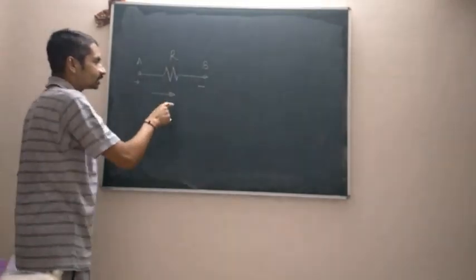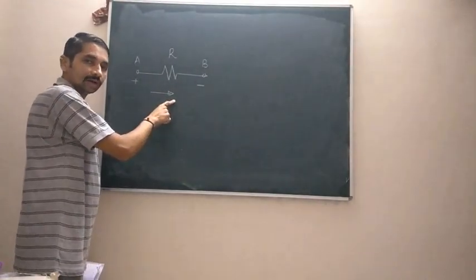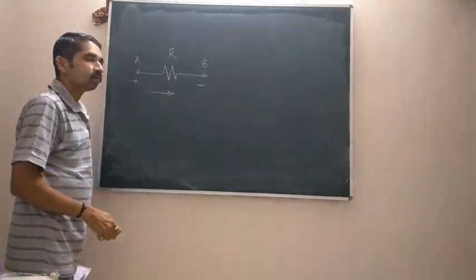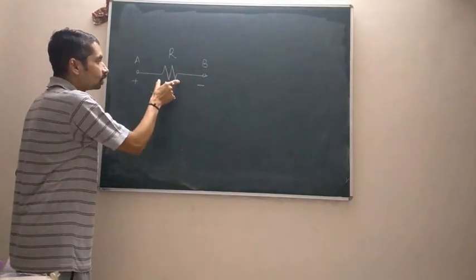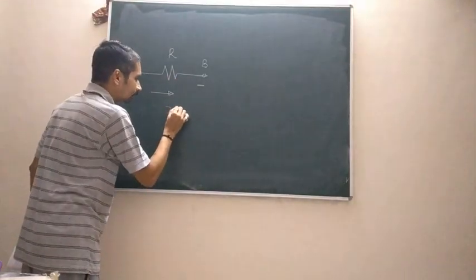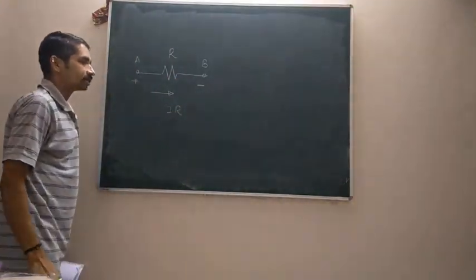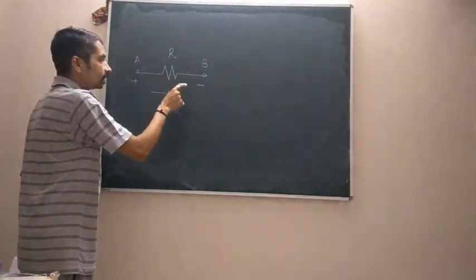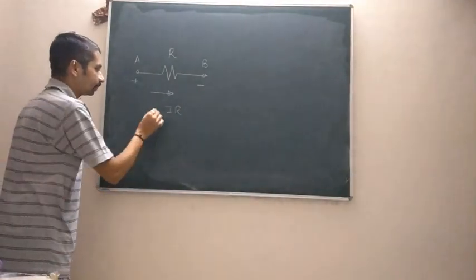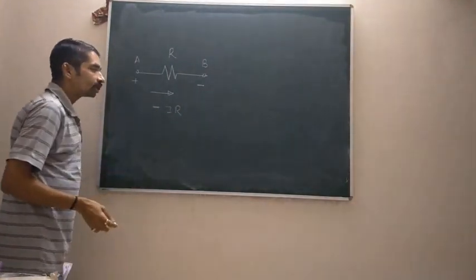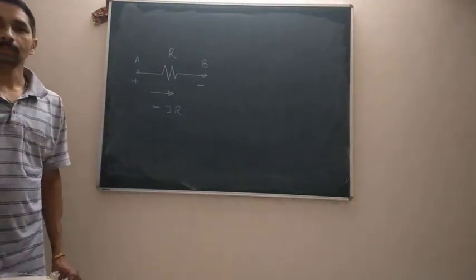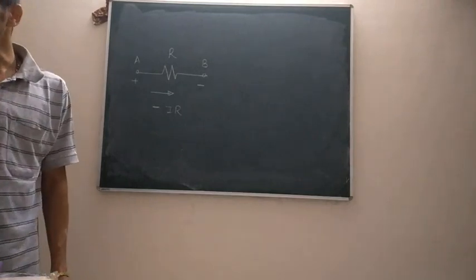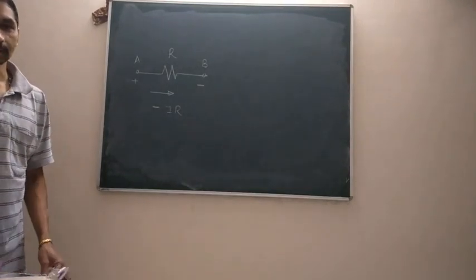If I am tracing this circuit in the direction of current, then there is going to be a fall in potential. So the voltage drop across this resistor is going to be denoted by the symbol IR. As I am moving from A to B, there is going to be a fall in potential, and I will denote that voltage drop with a negative sign, that is minus IR.